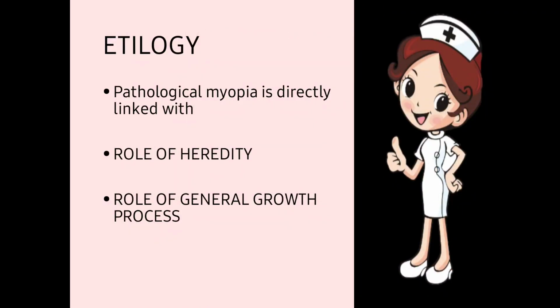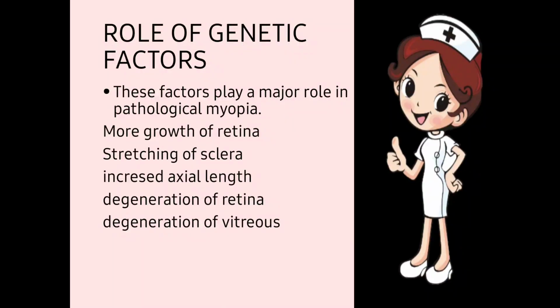Next one is etiology. Now, pathological myopia is directly linked with two things. First one is the role of heredity, those characters which are passed on from the parents to their offspring. So, pathological myopia gets passed on from the parents to offspring. Next one is the role of the general growth process. Let's see one by one.